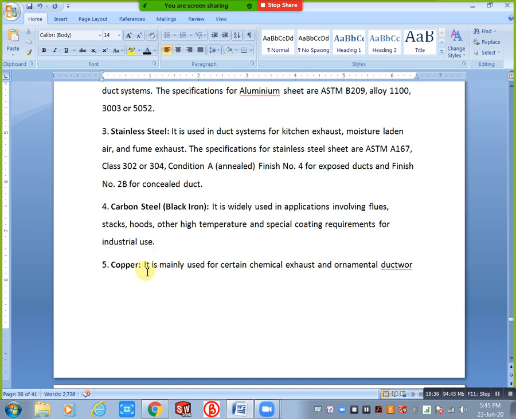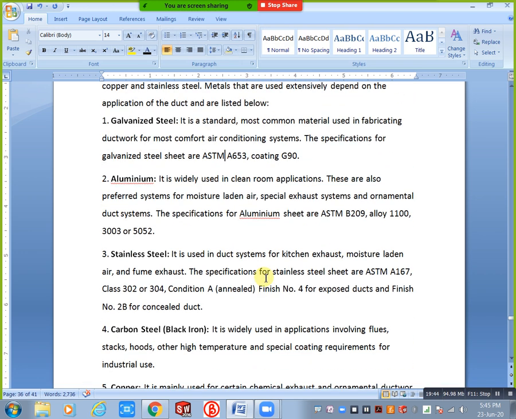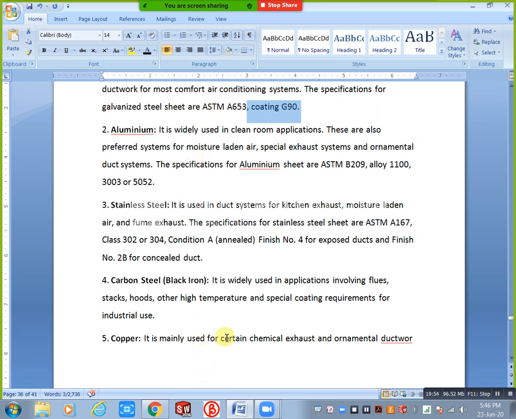Based on normal use in commercial buildings, you will take galvanized, that is better. For example, in the industrial sector you will take this one. At the same time copper also. Why? In pharma industries we have some chemical composition, so definitely we need to consider exposure to the atmosphere. For that climate condition you will take copper.